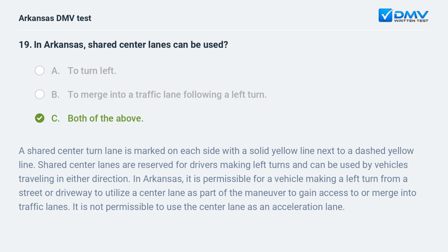A shared center turn lane is marked on each side with a solid yellow line next to a dashed yellow line. Shared center lanes are reserved for drivers making left turns and can be used by vehicles traveling in either direction. In Arkansas, it is permissible for a vehicle making a left turn from a street or driveway to utilize a center lane as part of the maneuver to gain access to or merge into traffic lanes. It is not permissible to use the center lane as an acceleration lane.